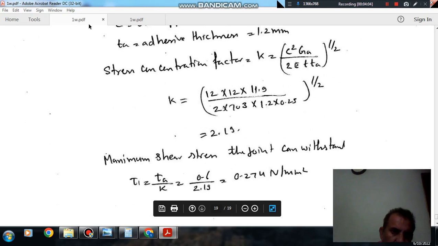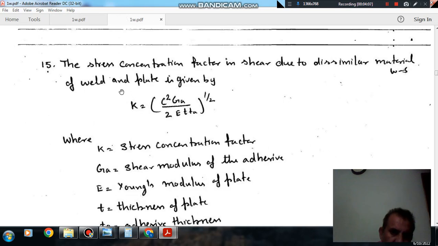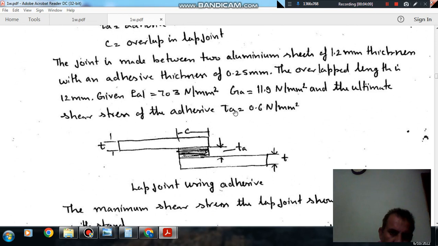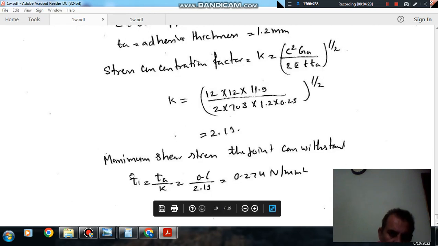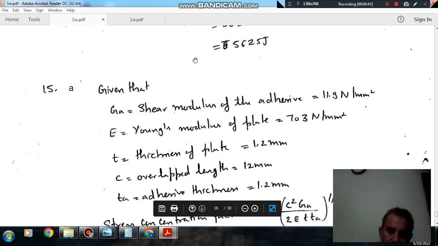Now the shear stress of the adhesive is given as 0.6 Newton per mm square. So this is your ultimate shear stress, and now the stress concentration factor is also known. So the maximum shear stress the joint can withstand is the ultimate shear stress of the adhesive divided by the stress concentration factor, that is 0.274 Newton per mm square. So the answer is option A.